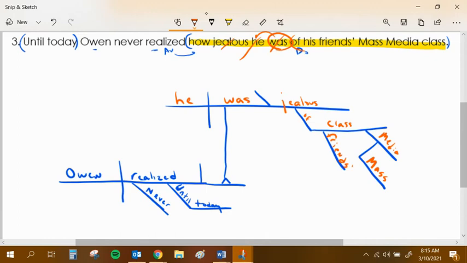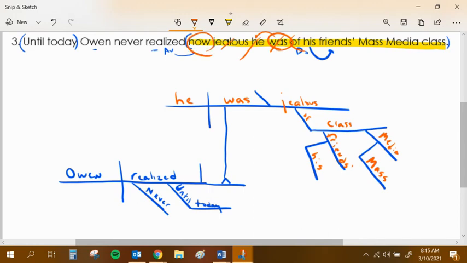But it's not his class. So I want you to realize it's not his class. I don't want you to go straight down and say it's his class, friend's class, mass media class. It's his friend's. His describes friend's because he's not taking the class. But it's his friend's class. So his comes off of friend's: his friend's class, mass media class.